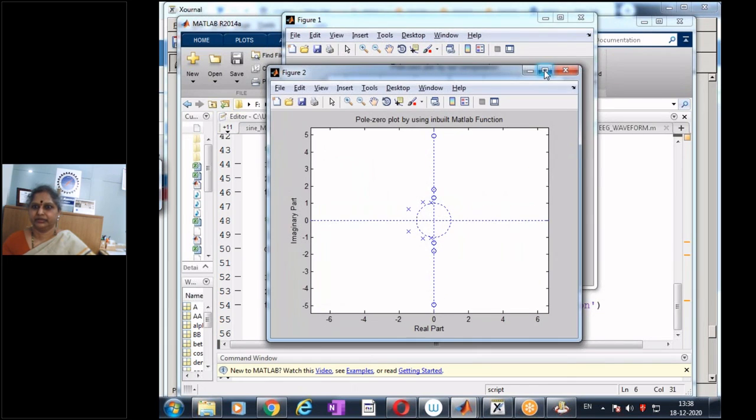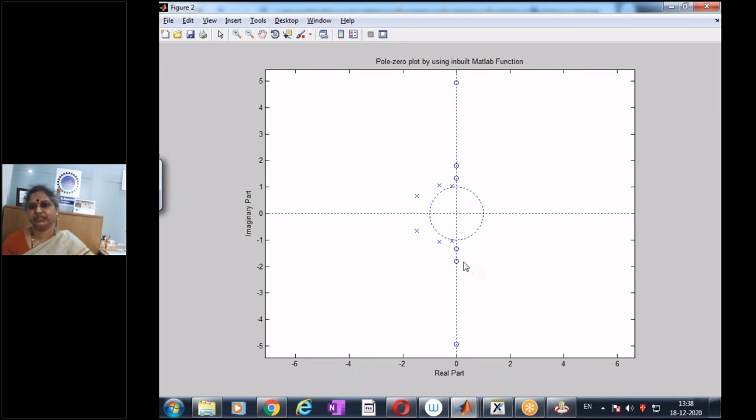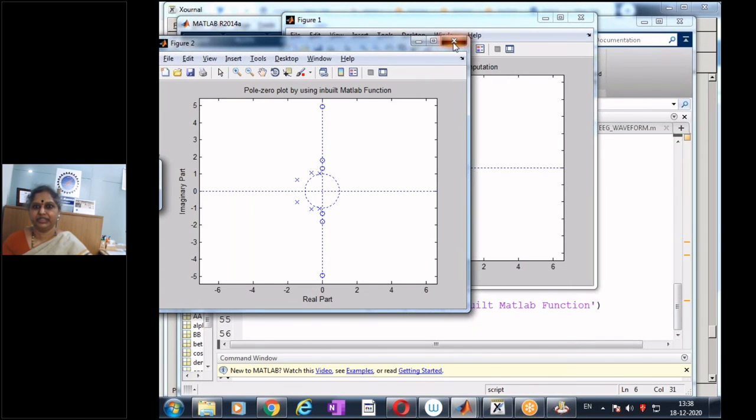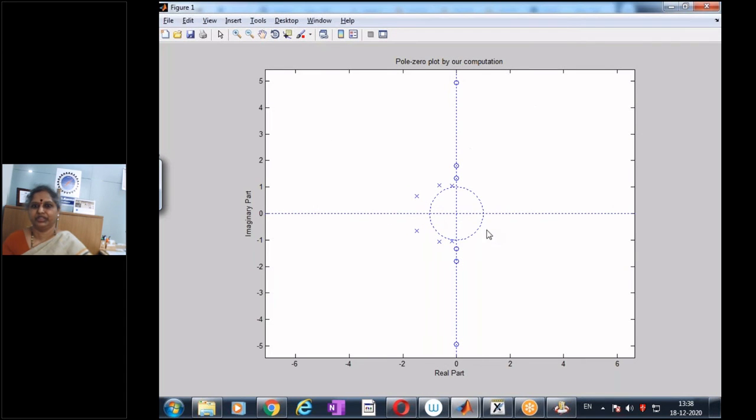So this is my Chebyshev filter, the type 2 Chebyshev filter. See, now the location of the poles have changed. They're still on the ellipse, but the location has changed. And it was a filter of order 6. So the order of the filter does not change for given specification. The order remains the same. Only thing is here we also have zeros, and all the zeros lie on the imaginary axis. This is a result we got by using the inbuilt MATLAB command, and this is what we get by our design equations, and we get the same result.